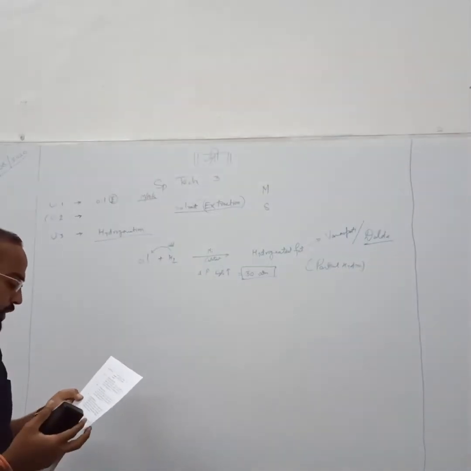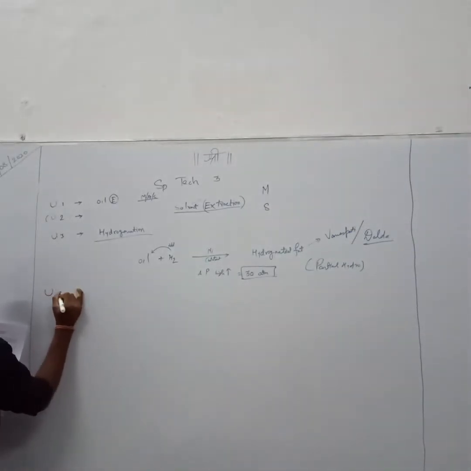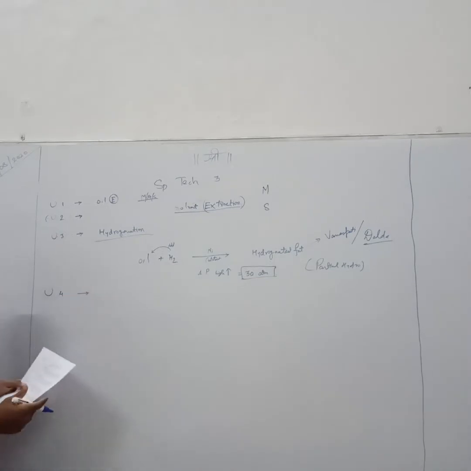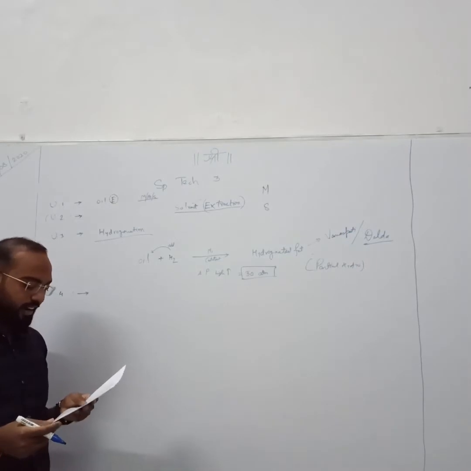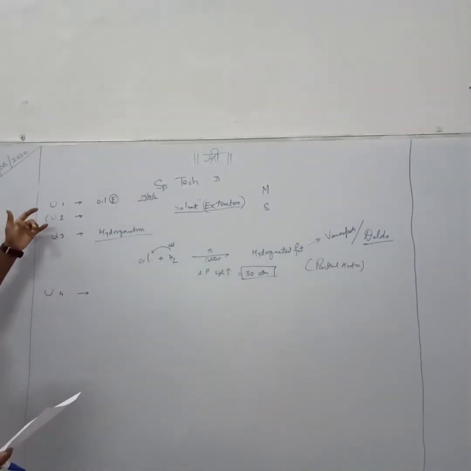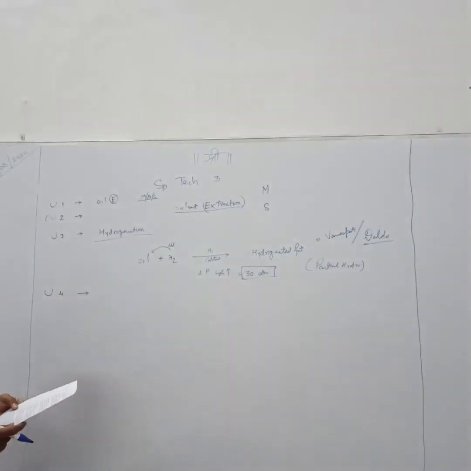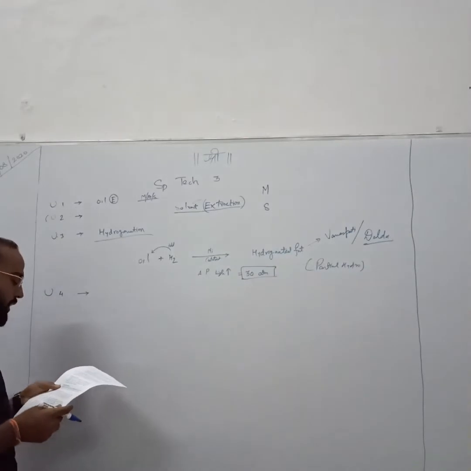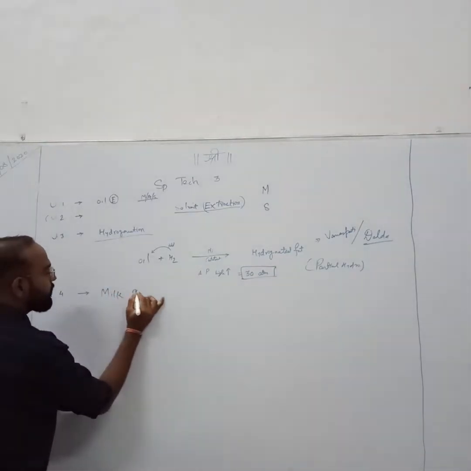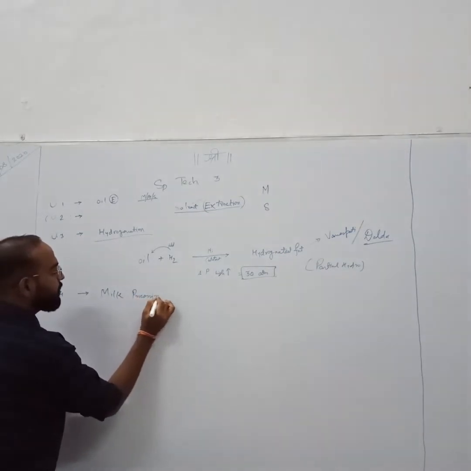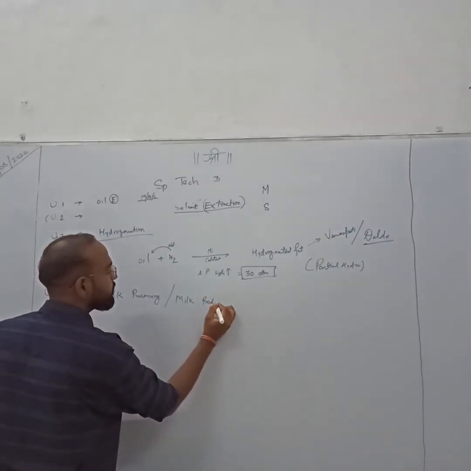Let's move towards the next unit, that is unit number 4. Unit number 4 is again labeled with the same name, processing of oils and fats. As I earlier told, units number 2, 3 and 4 are the backbone of your special technology 3. Processing of oils and fats, unit number 4, mainly includes milk processing and/or milk products.